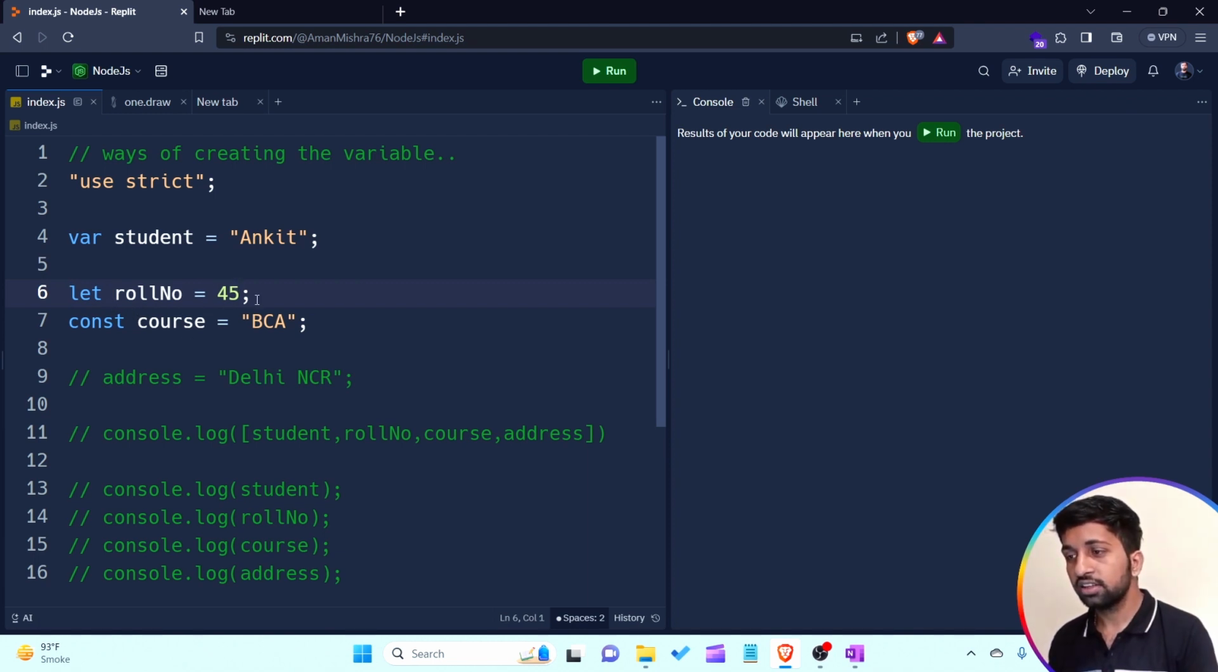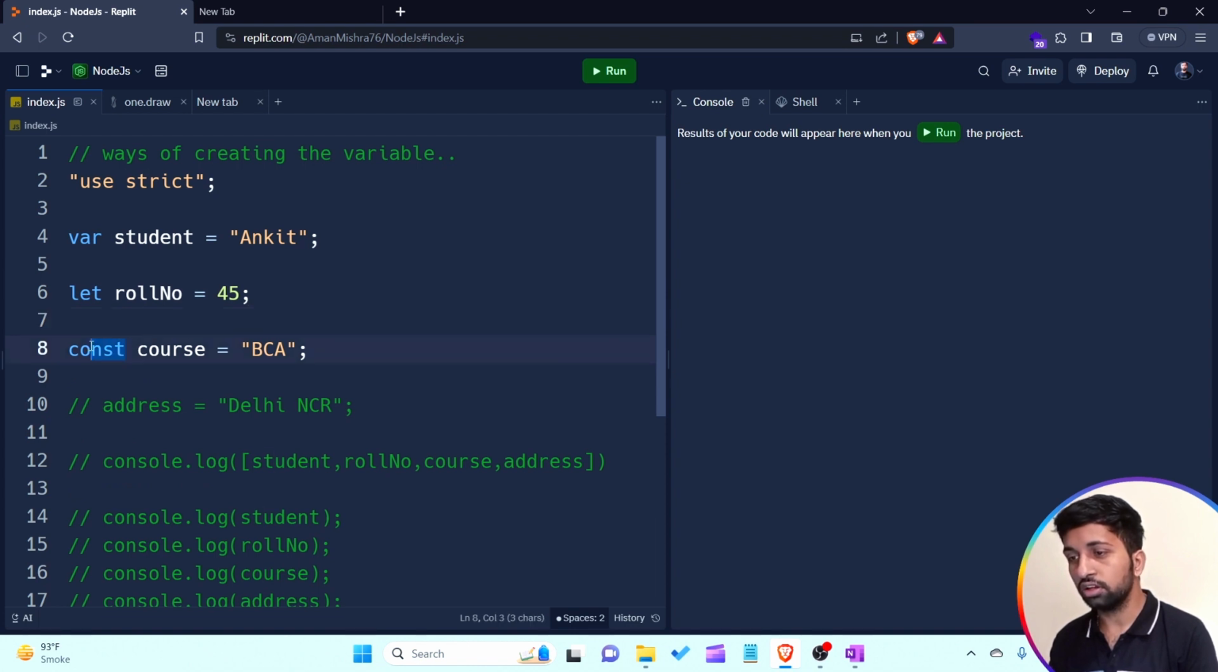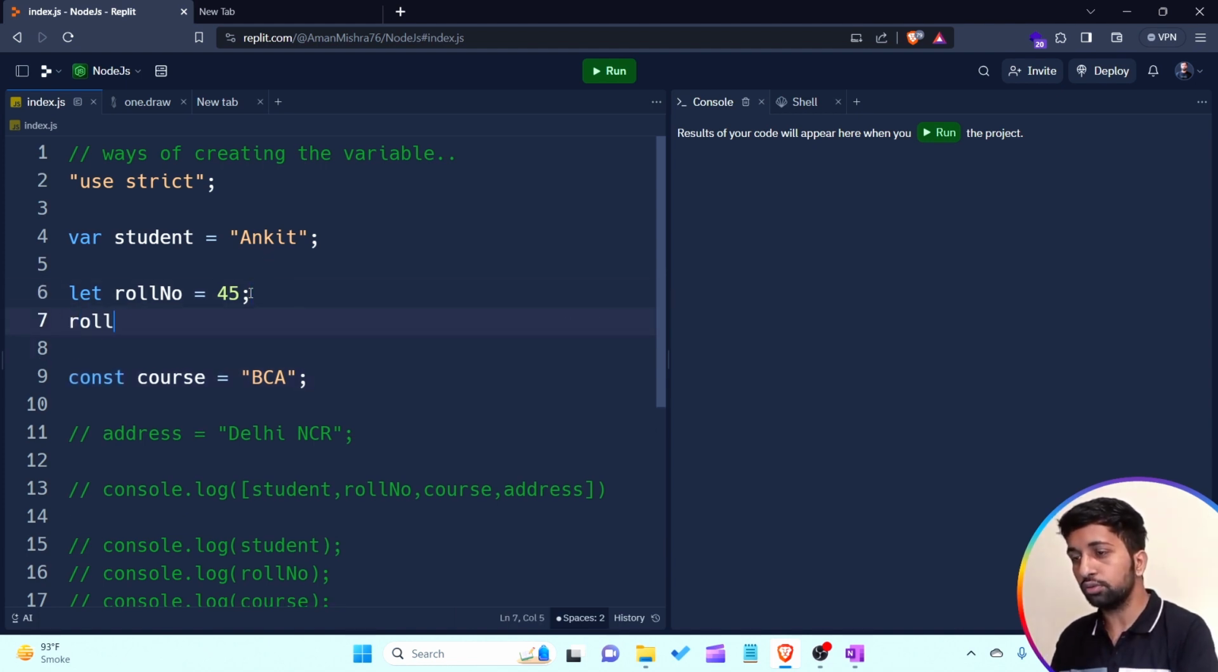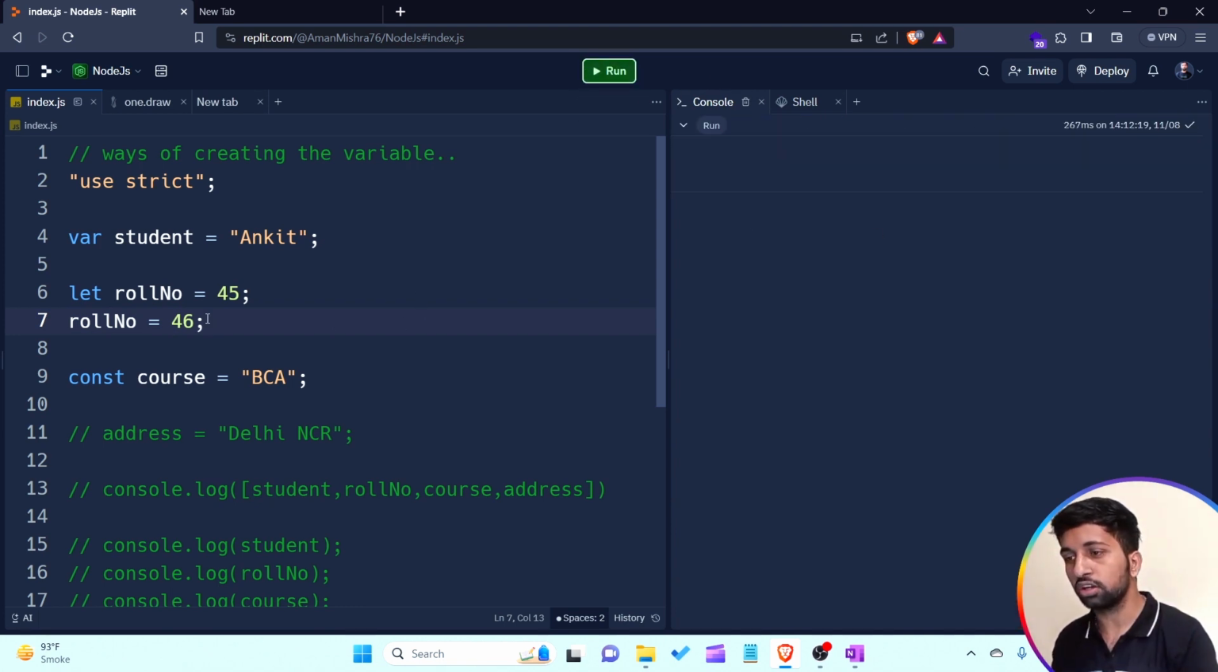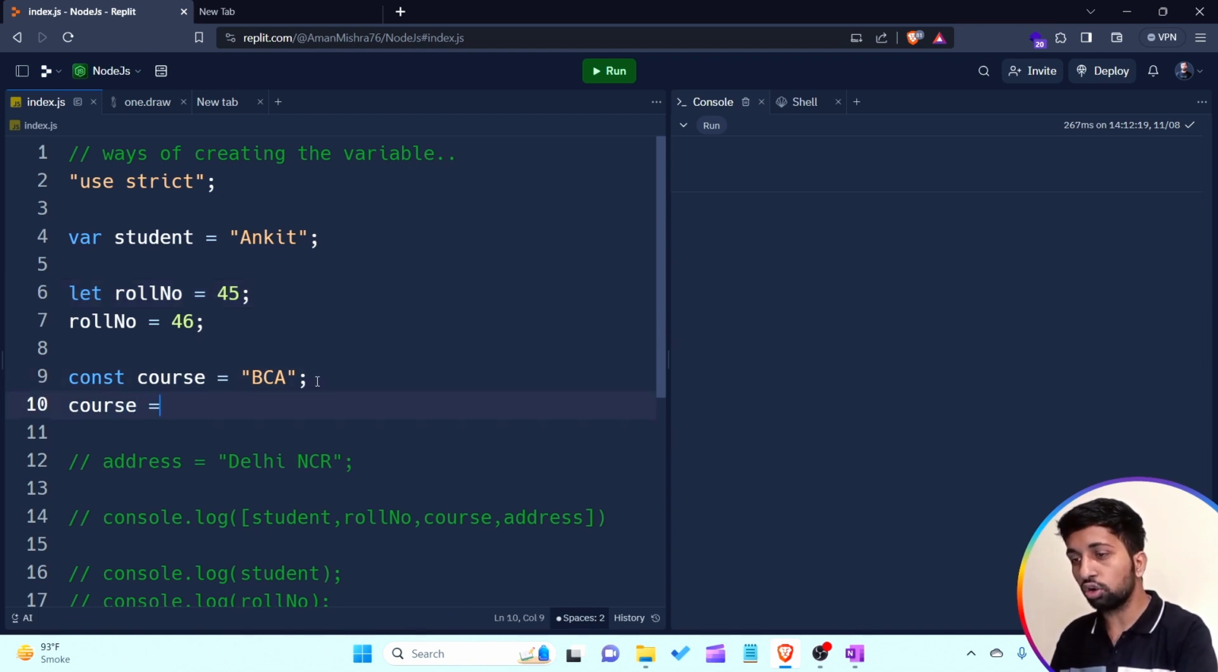Second thing is the const keyword. You know that const looks like constant. Variable means we are able to change the value of that variable. Variable means changeable. For example, if I want to change the value, roll number is equal to 46, I am able to do that. There is no error after changing the value. If I want to change the value of a variable declared as const, you can now see the output.